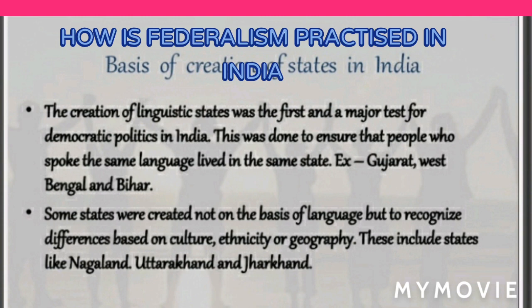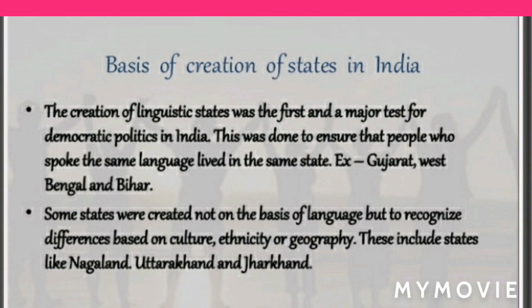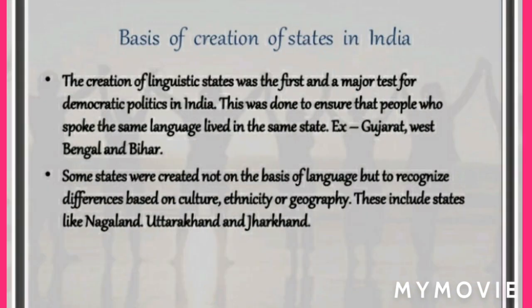In 1947, the boundaries of several old states of India were changed in order to create new states. This was done to ensure that people who spoke the same language lived in the same state. Some states were created not on the basis of language but to recognize differences based on culture, ethnicity, or geography. These include states like Nagaland, Uttarakhand, and Jharkhand. The main objective of creating states in India on the basis of language was to promote national unity and also to have fair administration in different parts of India.